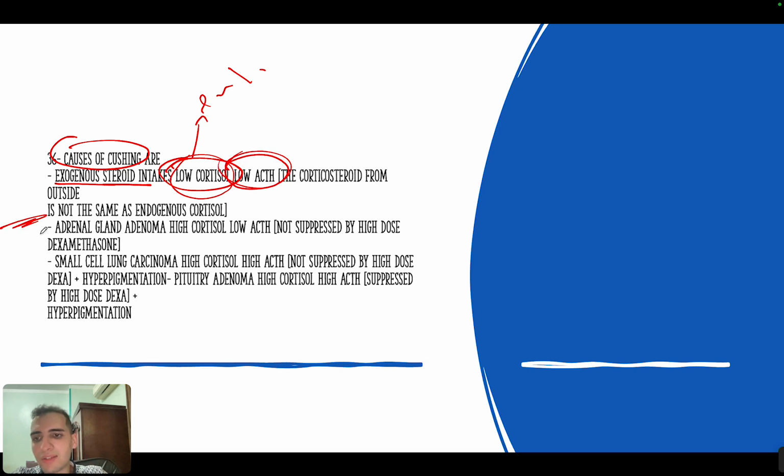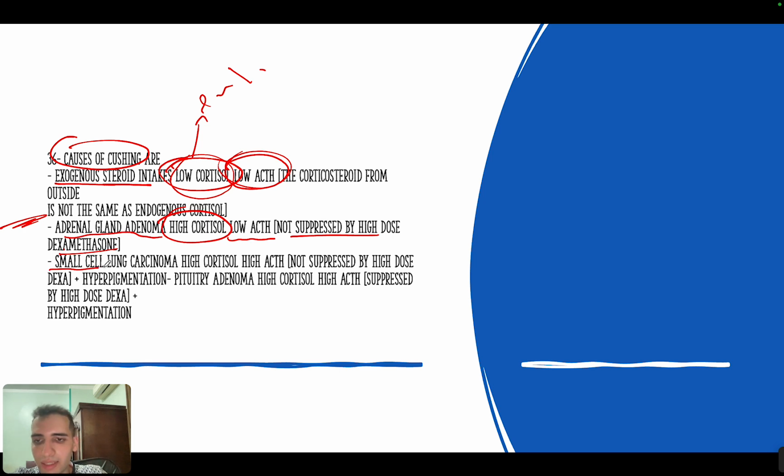Okay. Now, another cause is adrenal gland adenoma. So you have adenoma in the adrenal gland that secretes a lot of cortisol. So you will have high cortisol, but you will have low ACTH by the negative feedback. Okay. Now this one will not be suppressed by high dose dexamethasone.